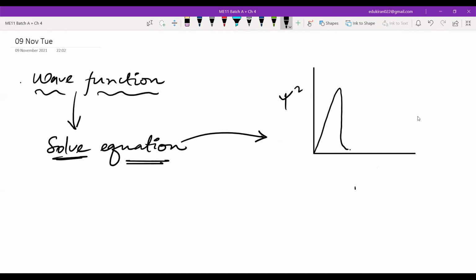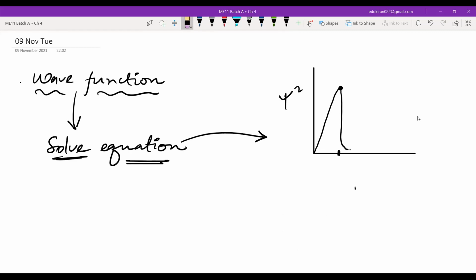It means that the electron density is higher at some point, and then it decreases slowly. Now, this is for all the axes, X, Y, and Z axis, and hence it will have a spherical kind of shape. That is why the electron density is increasing, and after a point, it is decreasing.